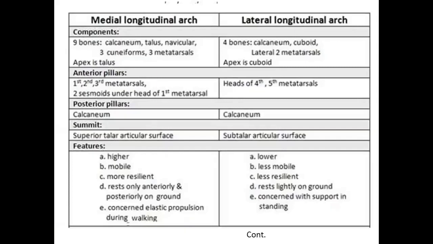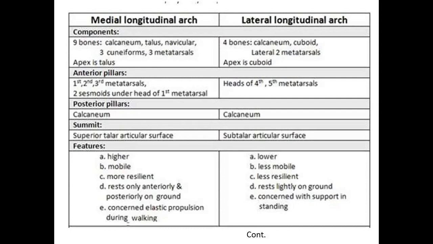Now the medial longitudinal arch, I repeat once again: nine bones contribute to the medial longitudinal arch: calcaneum, talus, navicular, three cuneiforms and three metatarsals. Whereas for the lateral longitudinal arch, only four bones: calcaneum, cuboid, and the lateral two metatarsals. The apex is formed by the talus in the medial longitudinal arch, whereas the lateral longitudinal arch apex is formed by the cuboid. Anterior pillars are the first, second, third metatarsals for the medial longitudinal arch,